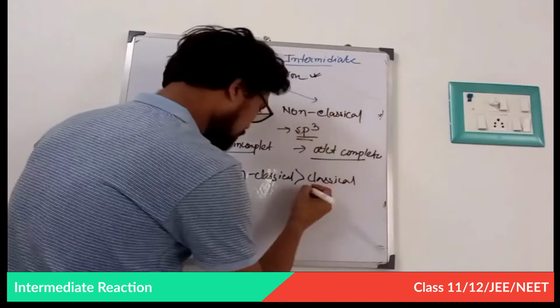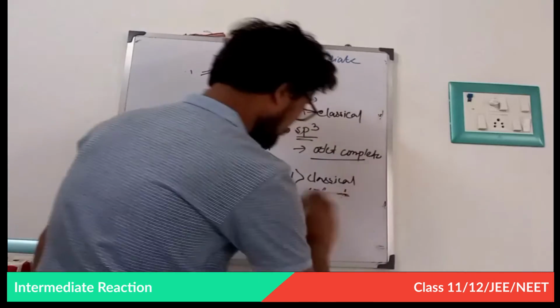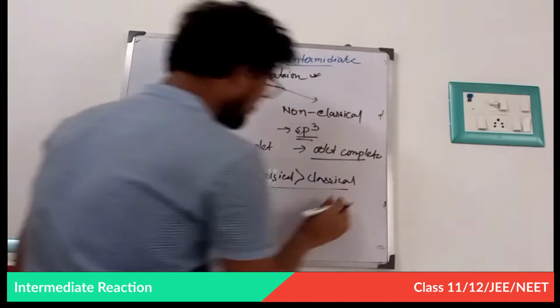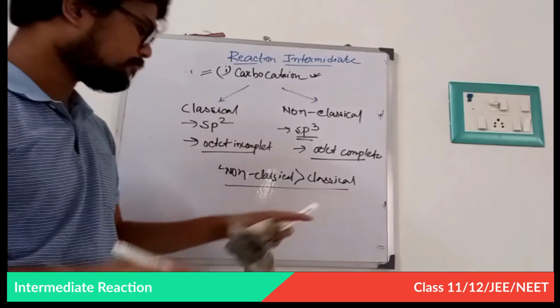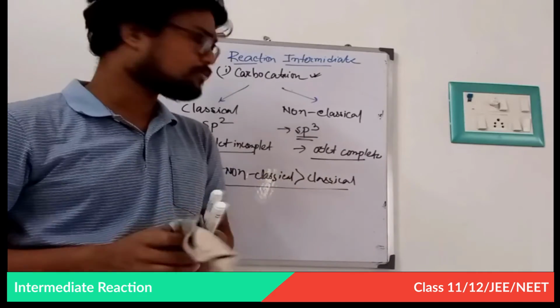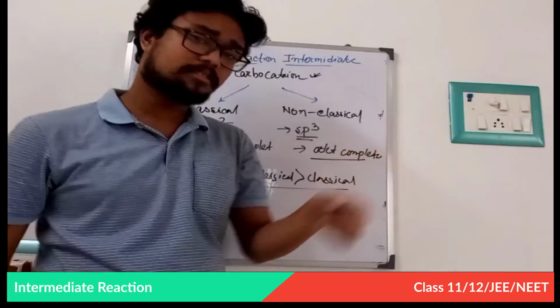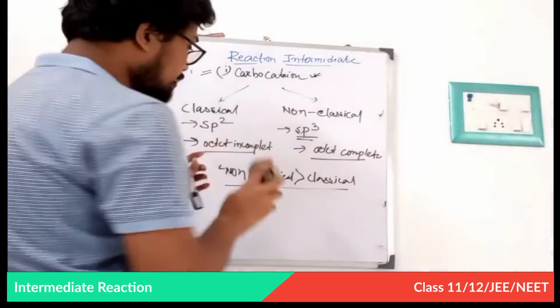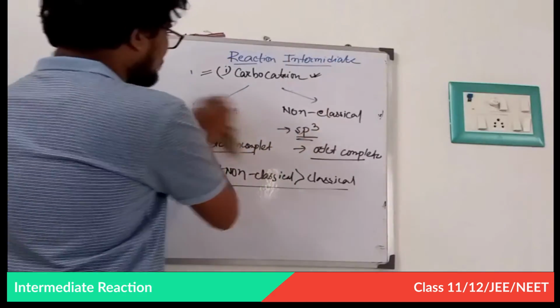Note it down properly. This is enough for non-classical carbocation. I will not discuss much more. When I discuss the addition reaction, we will discuss why it is octet complete, how it is sp3 hybridized, and I will discuss further later.